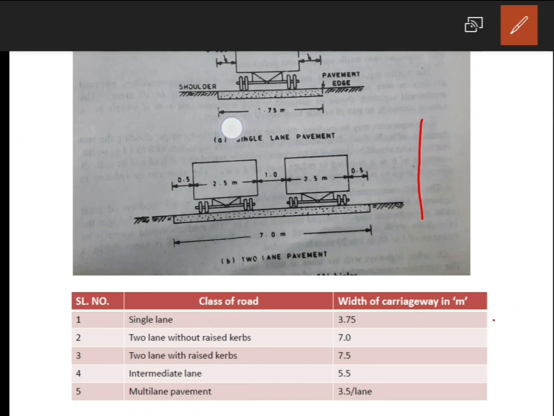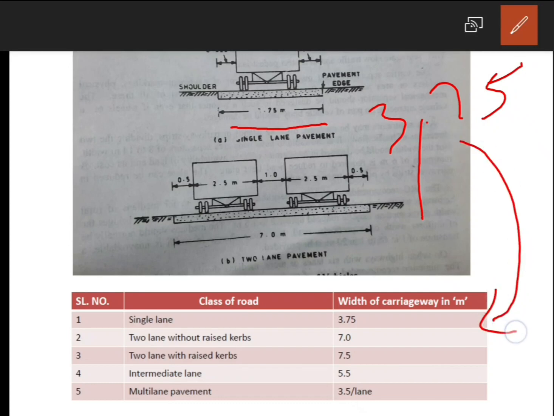See this. This is 3.75. How did 3.75 come? The maximum width of the vehicle should be only 2.44, and this part should be 0.63. So when we add 2.44, 0.63 on both sides and 0.25 on this side, we will get 3.75. It's in the case of a single lane road.